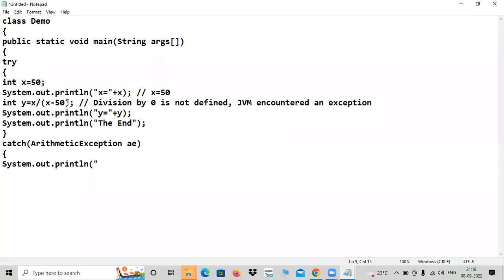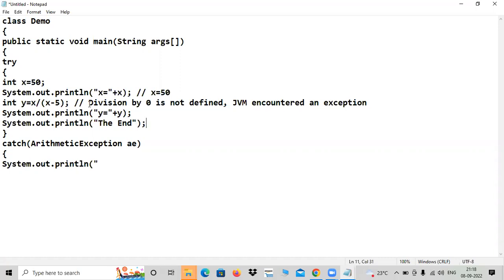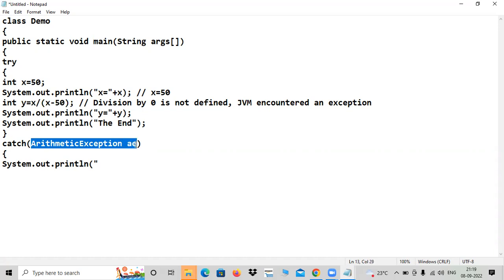If I go with 5, there is no issue at all. The entire code will run smoothly without any problem, is it not? Because everything is fine. The JVM had no problems in this program. But whenever I write it like this, you stop here itself and your control will be shifted to the catch block. But for that catch block, as a parameter, the exception should be correct.